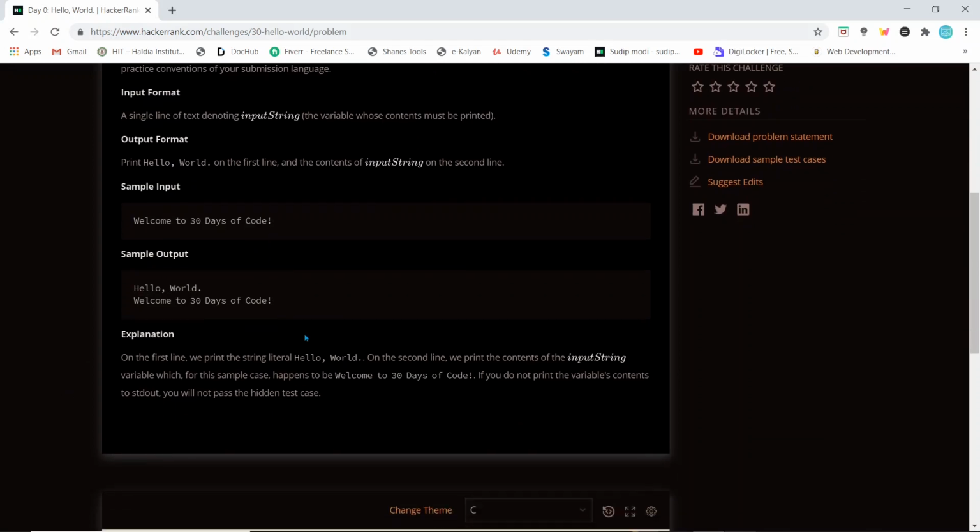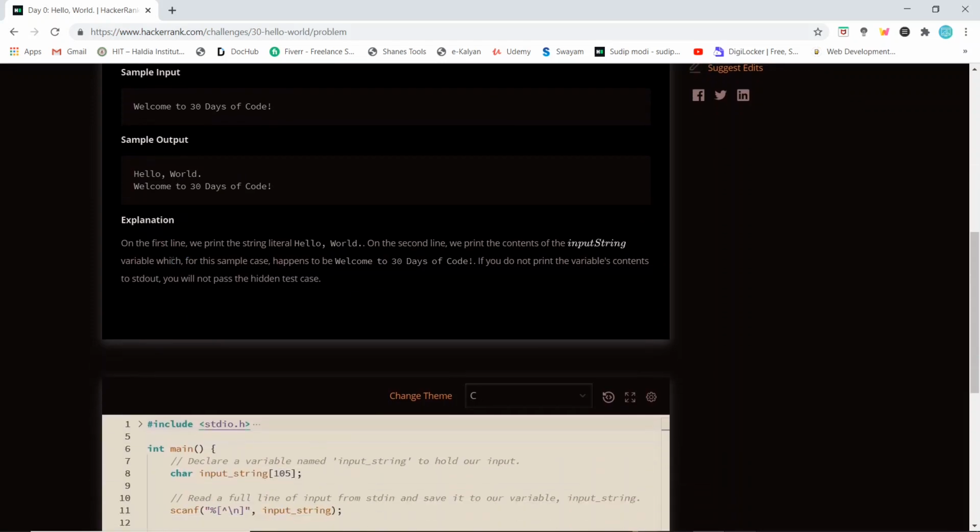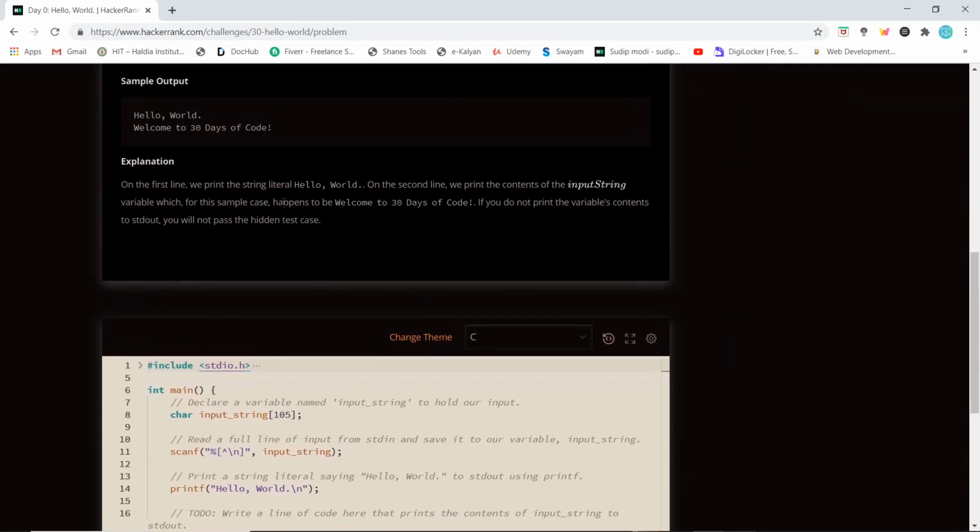So the sample input is: Welcome to 30 Days of Code. The sample output will be very easy: Hello, World, and then on the second line, Welcome to 30 Days of Code. Here this will be our input, and here this will be our output in the second line. The explanation is pretty simple. On the first line we print the string literal Hello, World. On the second line we print the contents of the input_string variable, which for this sample case happens to be Welcome to 30 Days of Code. If you do not print the variable's contents to stdout, you will not pass the hidden test case.